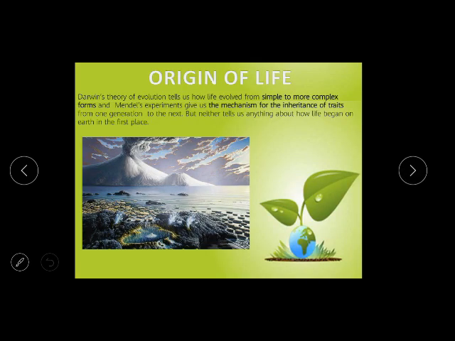So, origin of life. Now, how did life come into existence? As you can see, Darwin's theory of evolution tells us how life evolved from simple to complex forms, and Mendel's experiment gives us the mechanism of inheritance of traits from one generation to the next, but neither tells us how life began on earth in the first place. Neither Darwin's theory nor Mendel's theory has told us how life came into existence. There were different experiments, like Haldane's experiment, from which the origin of life was identified.